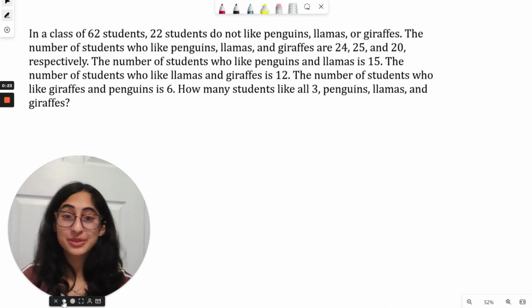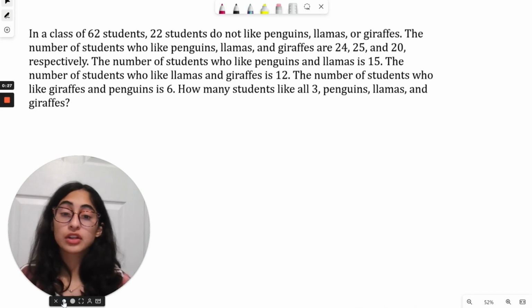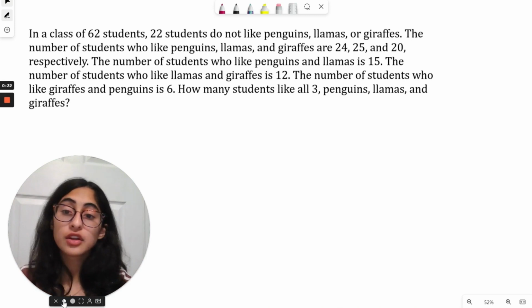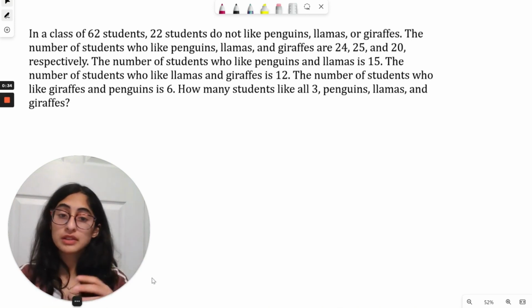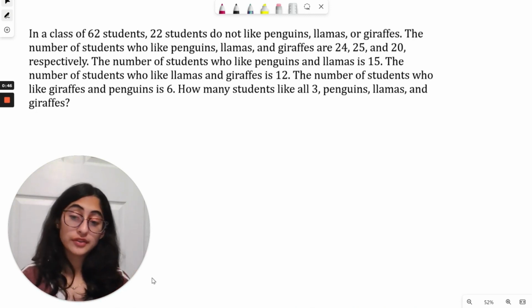But in any case, 22 don't like those or giraffes. And then there are 24 people who like penguins, 25 who like llamas, and 20 like giraffes. And the number of students who like both penguins and llamas, that's 15. The number who like llamas and giraffes is 12. And the number who like giraffes and penguins is 6. So we're basically just trying to find how many students like all 3, penguins, llamas, and giraffes.